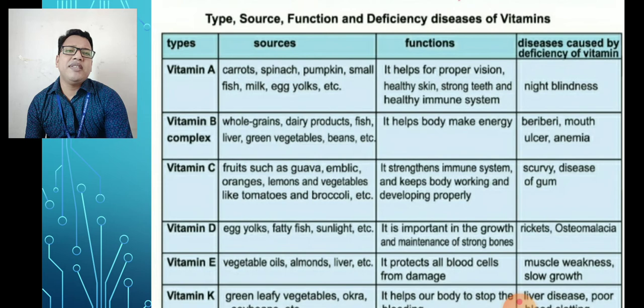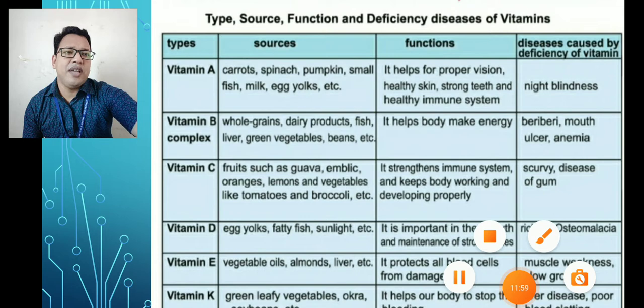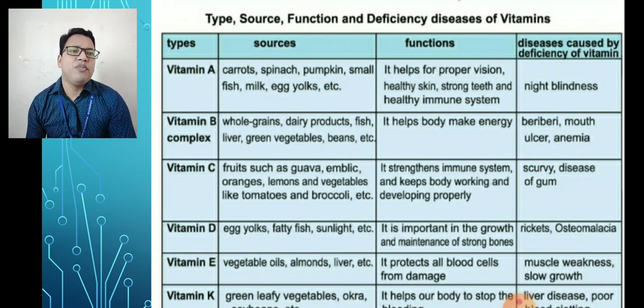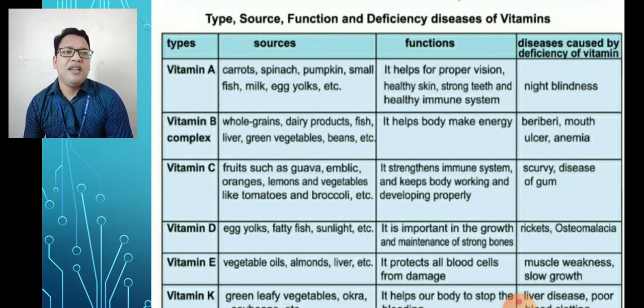Now vitamin C. Fruits such as guava, amla, orange, lemons, and vegetables like tomatoes and broccoli, etc. If we eat these types of food, then we get vitamin C. It strengthens our immune system and keeps the body working and developing properly. The diseases are scurvy and disease of the gum. Okay? Scurvy and disease of the gum. Scurvy is a skin disease, and disease of the gum means a disease in our mouth.